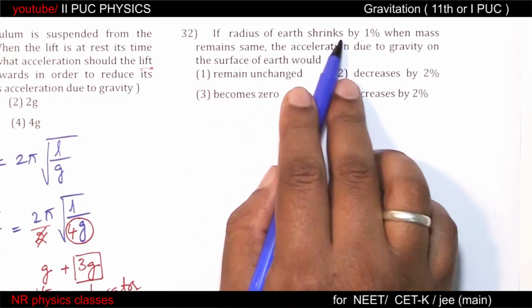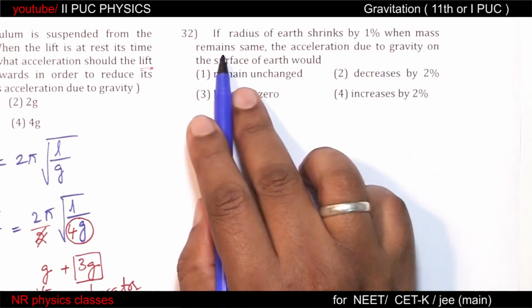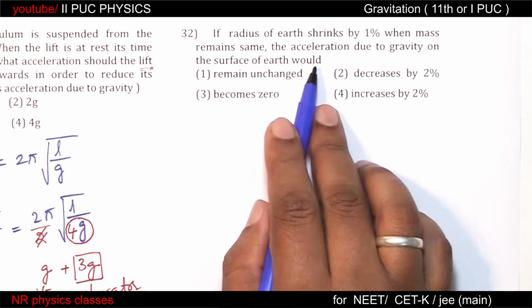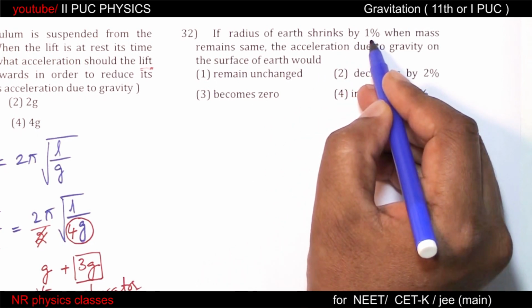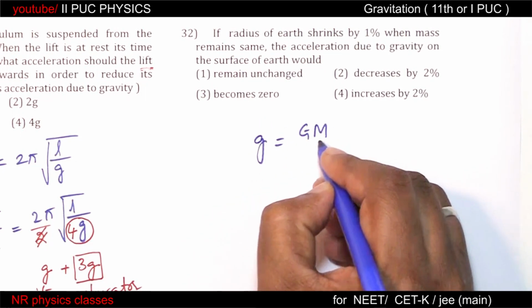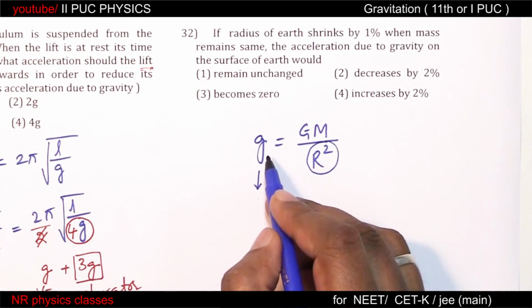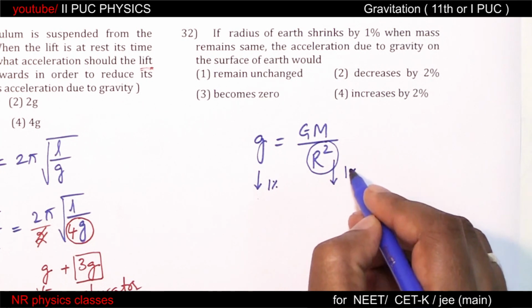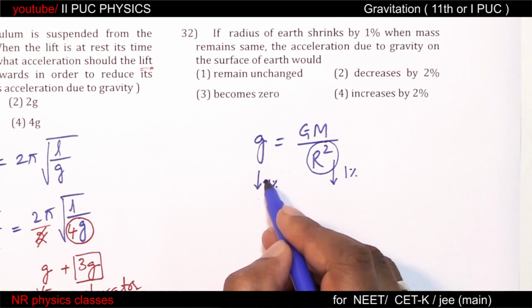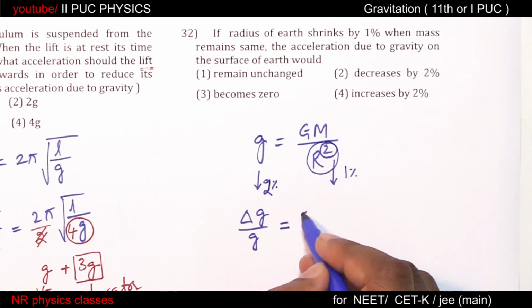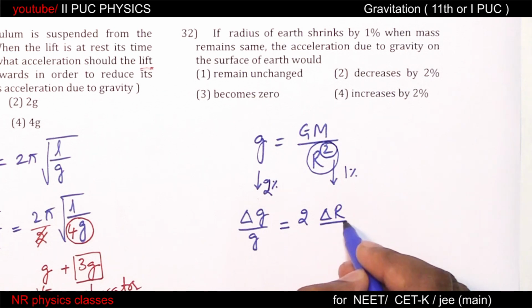If radius of Earth shrinks by 1%, when mass remains the same, the acceleration due to gravity on the surface would. Acceleration due to gravity is GM by r square. Recall error analysis. If radius shrinks by 1%, then g changes by 2%, because fractional change in g is equal to 2 times fractional change in r.